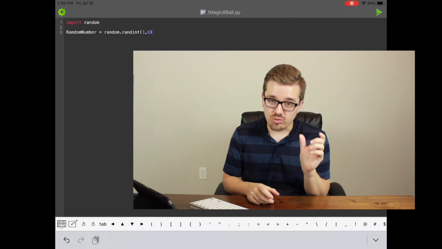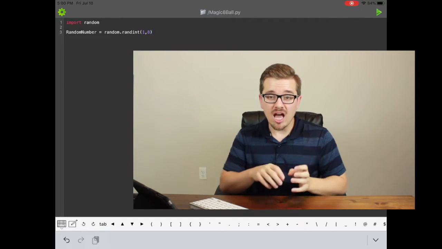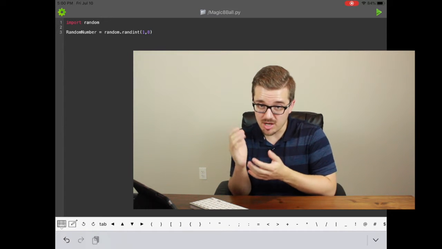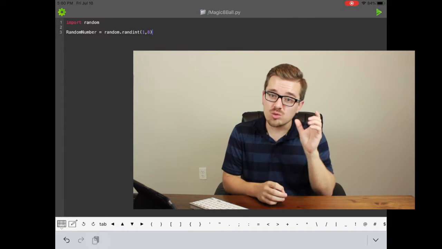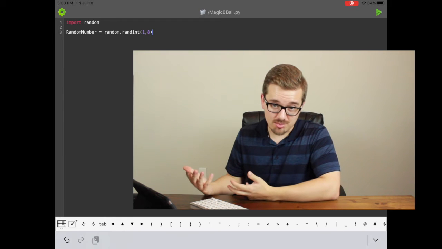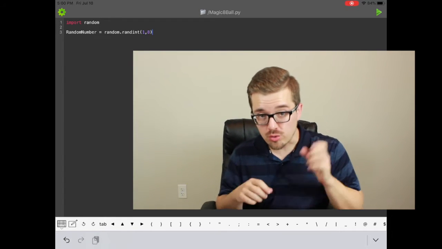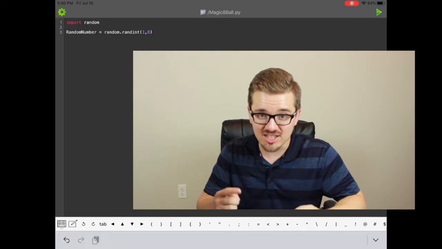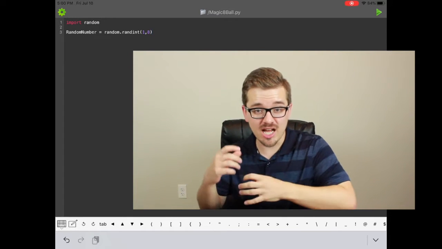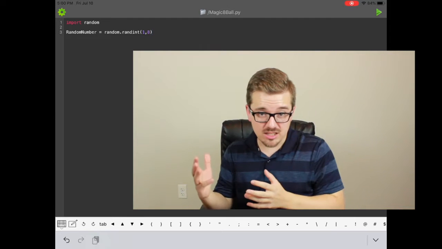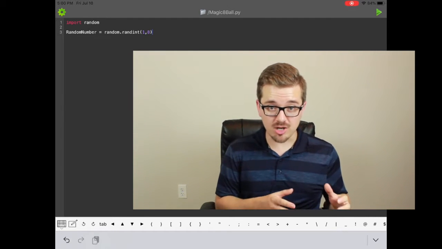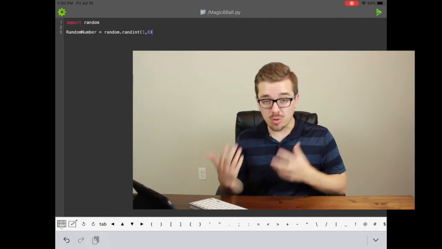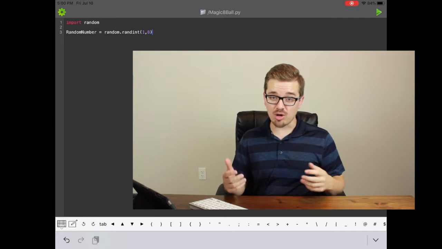So when I write random.randint, I want to use the randint piece of code to generate random numbers, and that's going to be within the random module that we just imported. After the word randint, you probably saw that I put the numbers 1 and 8. So essentially all that's doing is it's telling that randint piece of code to only generate random numbers between the number 1 and the number 8. Because of course, we're trying to mimic a Magic 8-Ball game.